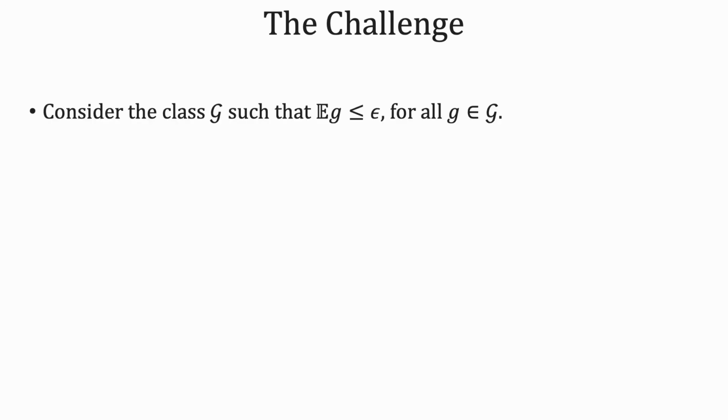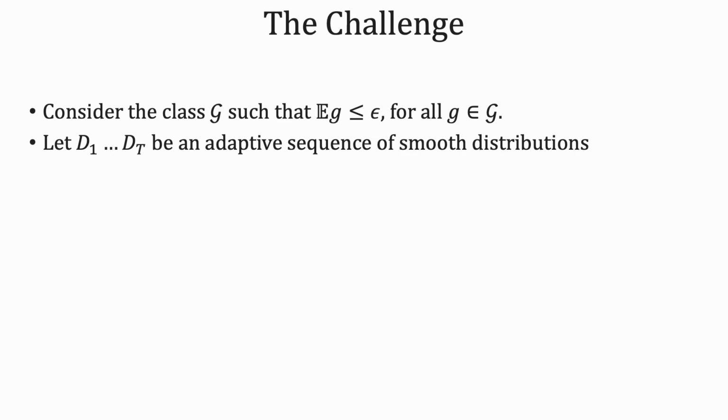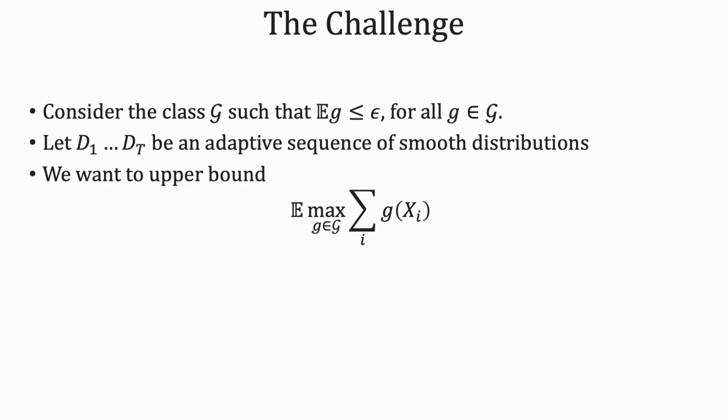Formally, here is the technical challenge. Consider a class G of possibly infinite size such that the expectation under the uniform distribution is at most epsilon. Let d1 to dT be an adaptive sequence of smooth distributions. We want to upper bound the expected max over the class G of the sum of g evaluated on samples from these distributions.